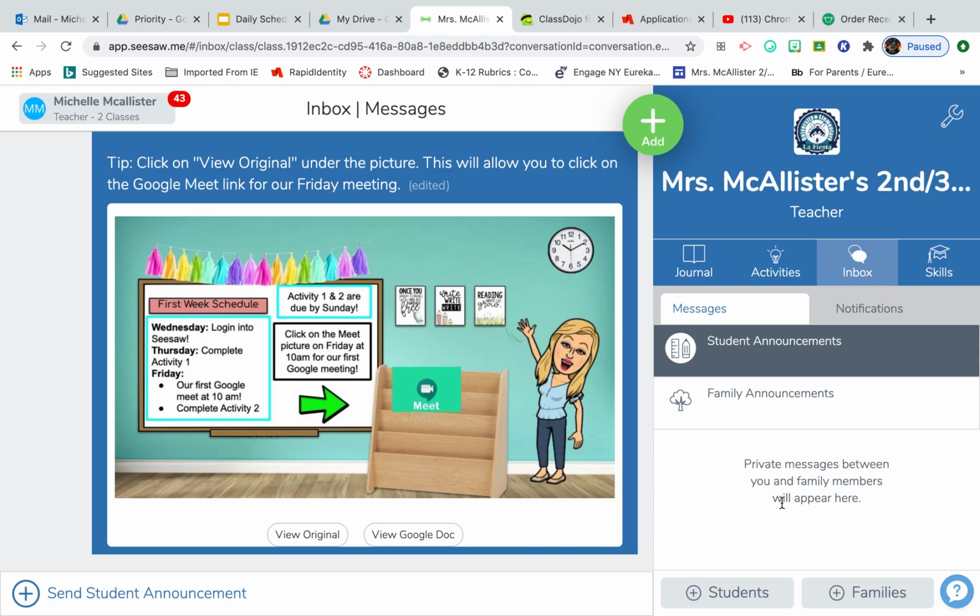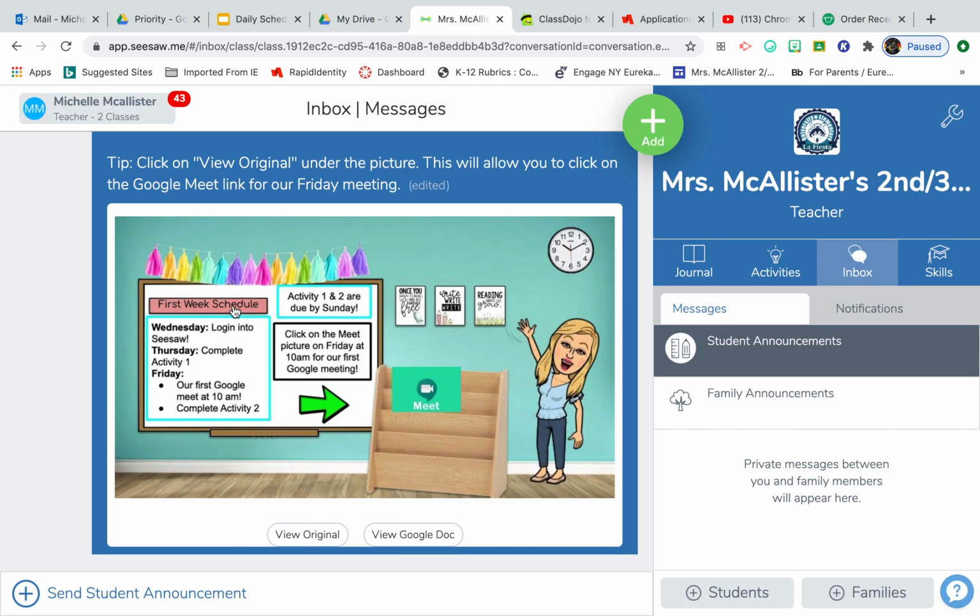So every morning at 8:30, they should log into their Seesaw. They will go to their inbox, which is right here. This is my view, so your child's view is going to look a little bit different than mine, but it looks similar. So they go to the inbox, and every morning by about 8:20, I will post their schedule. So that day's schedule. And so it will look very similar to this. It will say daily schedule or daily agenda. I will be breaking down the day with hours.